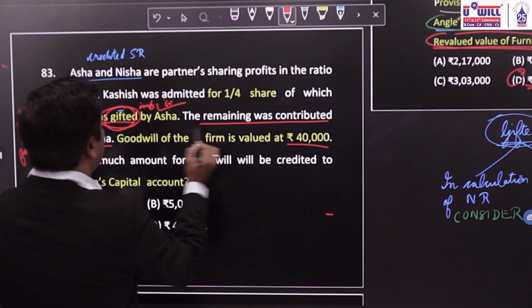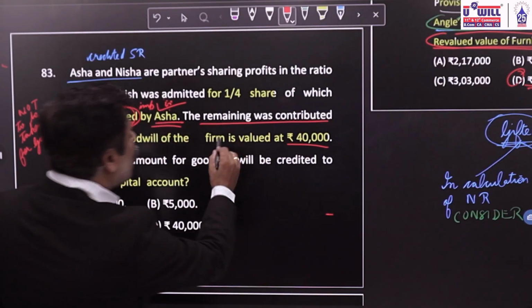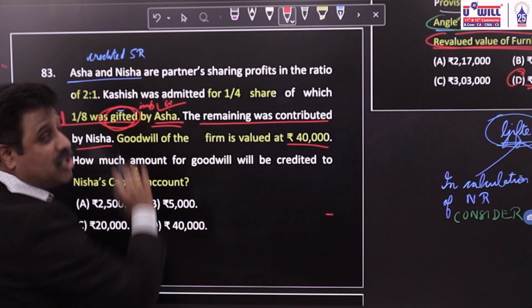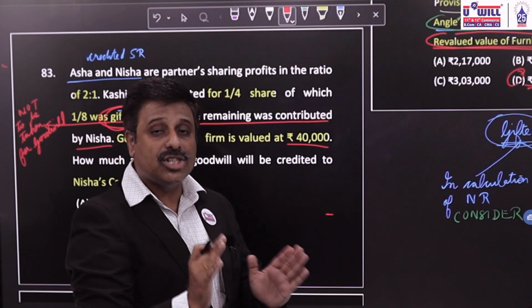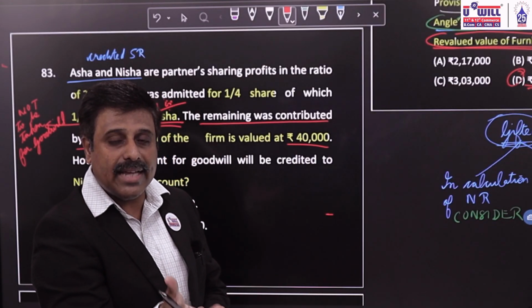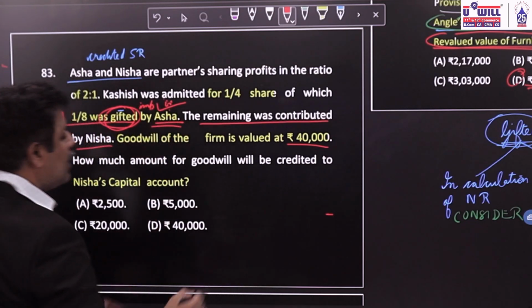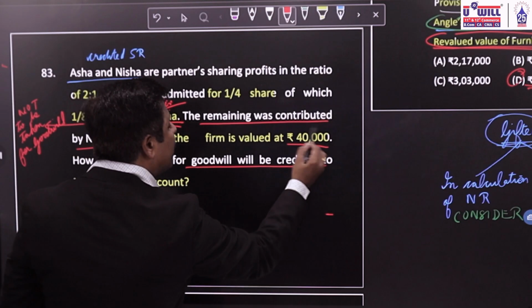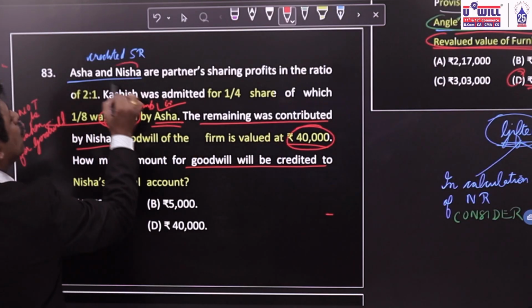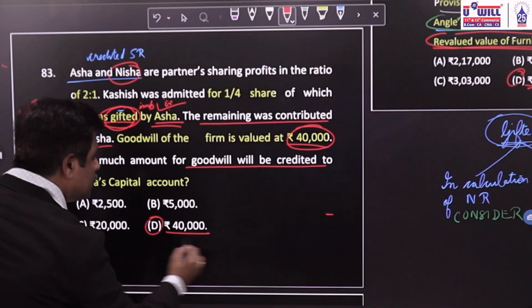And who contributes the remaining amount? Nisha. Nisha is not gifting; Nisha is sacrificing her share of profits, against which she will expect goodwill from the other party. So the entire goodwill of 40,000 will go only to Nisha. The answer will be D, 40,000.